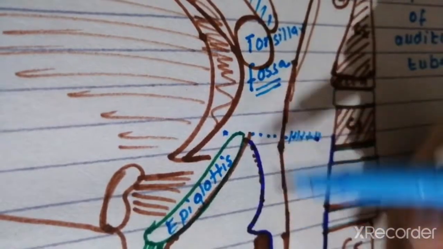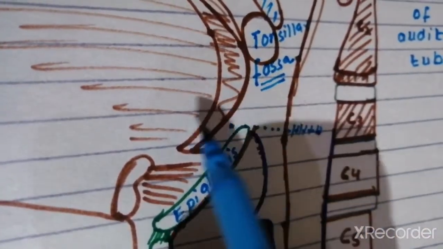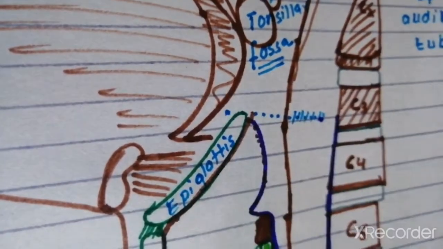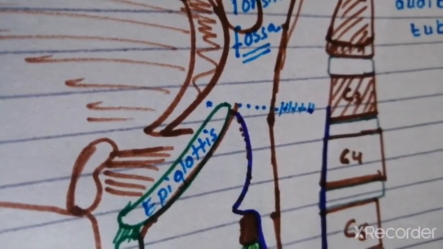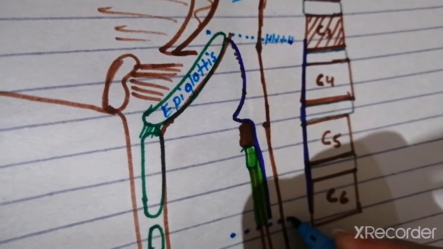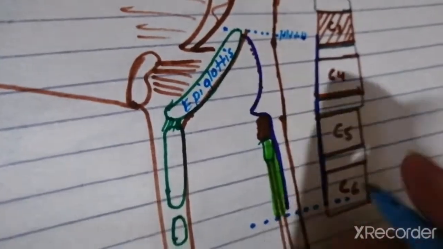Now as for the laryngopharynx, it is going to be extending from the upper border of the epiglottis to the lower border of the cricoid cartilage. So upper border of the epiglottis to the lower border of the cricoid cartilage. Let me just label this.